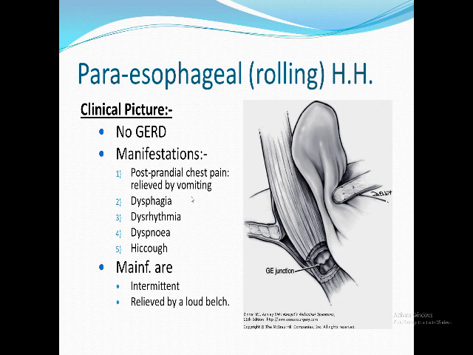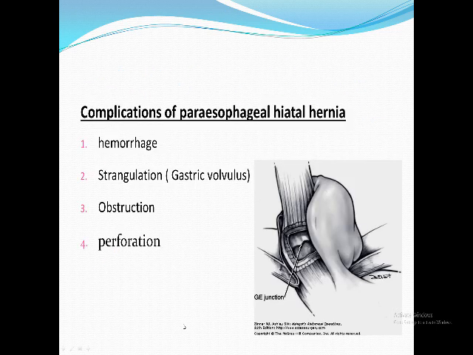Also dysphagia, dysrhythmia, dyspnea, hiccup: all these are pressure effects, when it compresses the esophagus, the pericardium, the lungs, or the diaphragm. These are pressure manifestations, not reflux symptoms. All manifestations are intermittent, increased by meals and relieved by loud belching. The complications are the complications of hernia. It might strangulate, and strangulation leads to gangrene, and gangrene to perforation, and this perforation leads to mediastinitis, which is fatal. So it's much more dangerous than the other type of hernia.